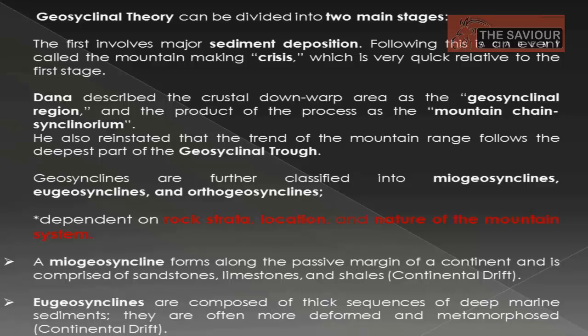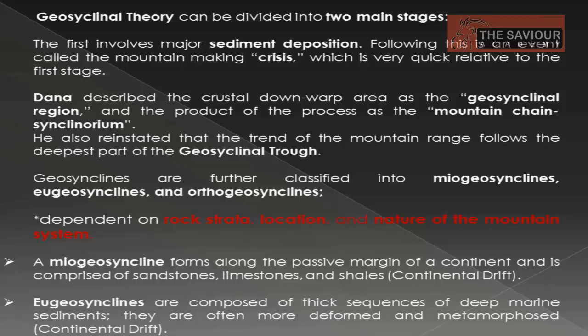Now the definition of miogeosyncline: it is formed along the passive margin of a continent and is comprised of sandstones, limestones and shales. And eugeosynclines are composed of a thick sequence of deep marine sediments, and they are often more deformed and metamorphosed.